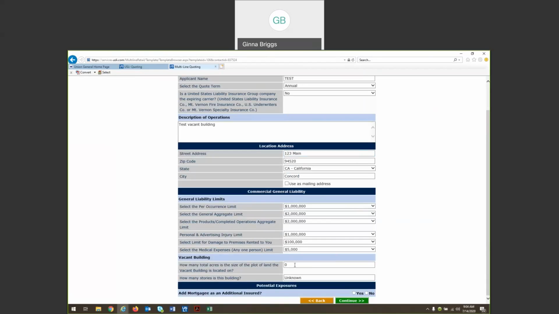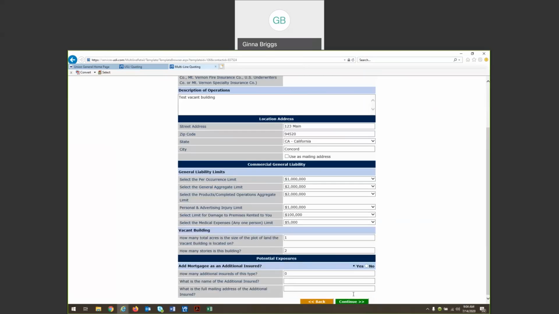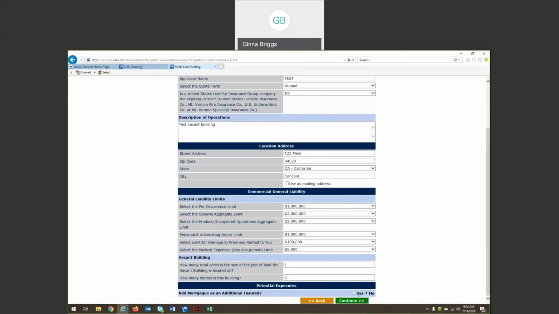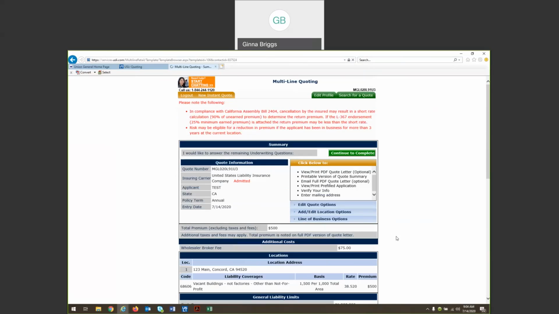And just a couple additional pieces of information about your vacant building. How many acres of land does the vacant building sit on? And how many stories is the building? Also, you're welcome to add an additional insured in the form of a mortgagee if you need to have that on your policy. You can always add those on at a later time as well. That's all the information that you need to enter in to get a quick quote with USLI.